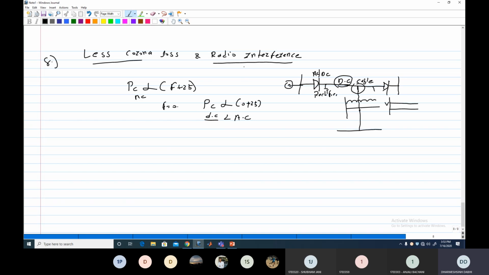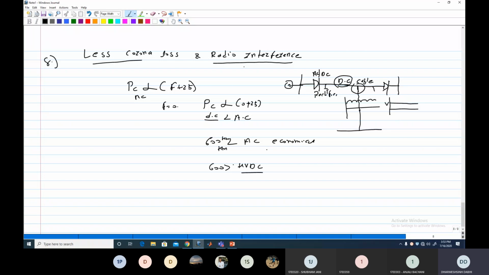So if the breakeven point is 600, it means that below 600 kilometers the AC line is economical. This is one other limitation of the AC line: you can transmit power economically only up to 600 kilometers, or maybe between 500 to 600 kilometers. If you want to transmit power over a distance of more than 600 kilometers, then you prefer the HVDC line. Clear? Because over 600 kilometers the AC line is not economical.